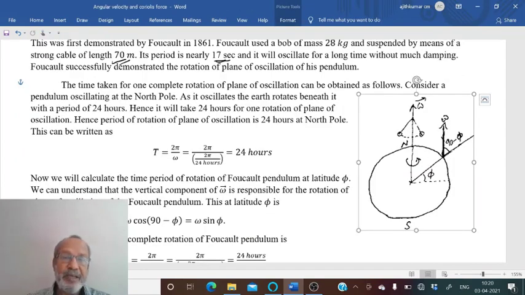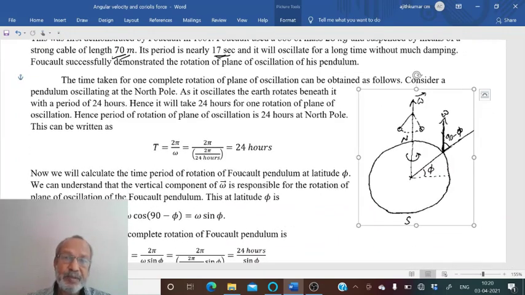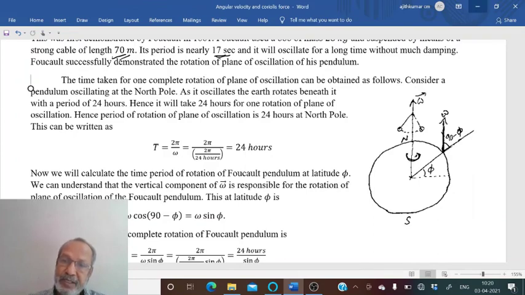Let us see how we can derive a formula for period of rotation of a Foucault pendulum at a particular latitude phi. For that we consider a pendulum here oscillating at the north pole. When the pendulum is oscillating, the earth is rotating from west to east, once in 24 hours. So a person watching the pendulum at the north pole will see its plane rotated through 360 degrees in one day. So that can be obtained in the following way.